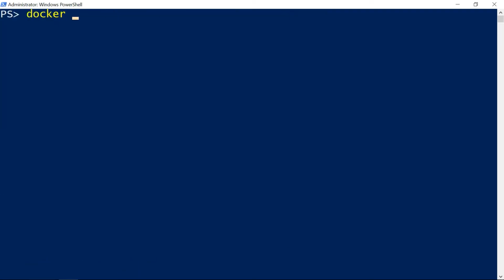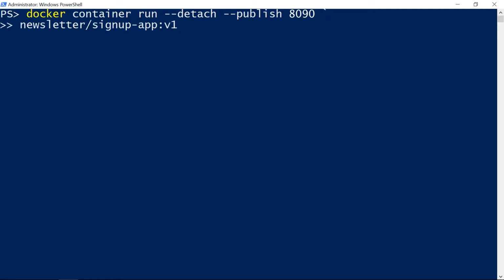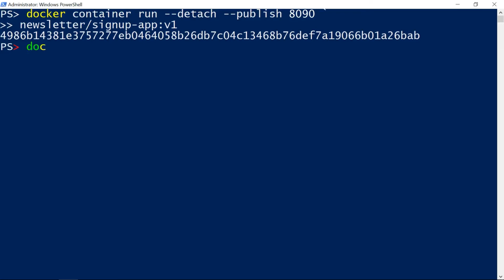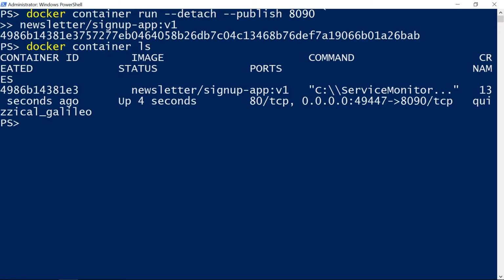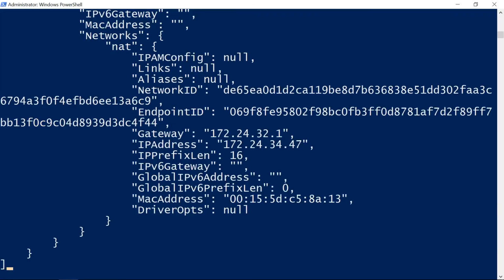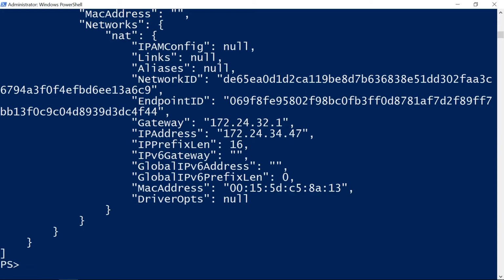To run the app in a container, I use docker container run. Detach means the container will run in the background, and publish publishes the port, so Docker routes traffic into the container. The output is the container ID, and I can check the container is running with docker container list to list all running containers. Each container has a virtual IP address, which I can use to access it from the host. docker container inspect gives me all the information about a container, including that IP address.